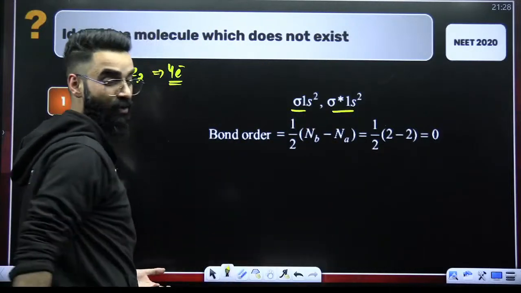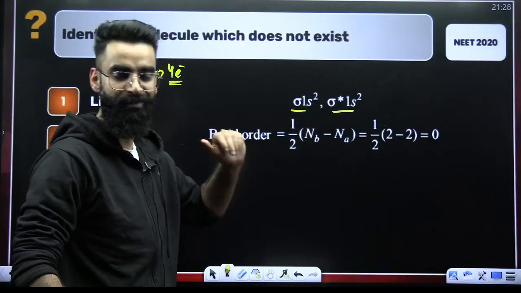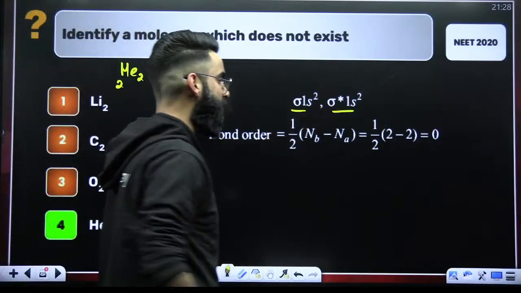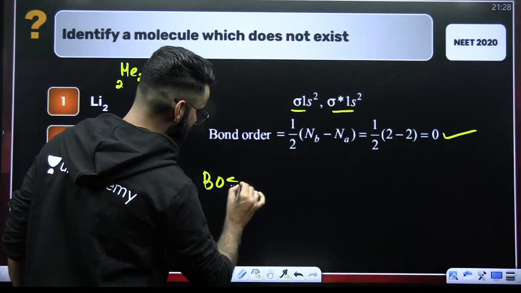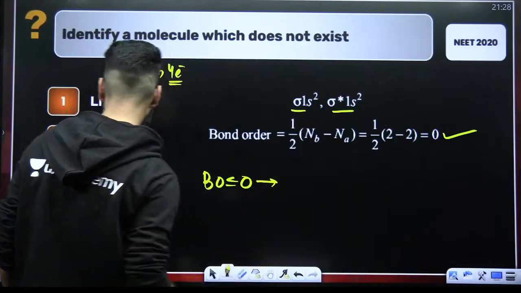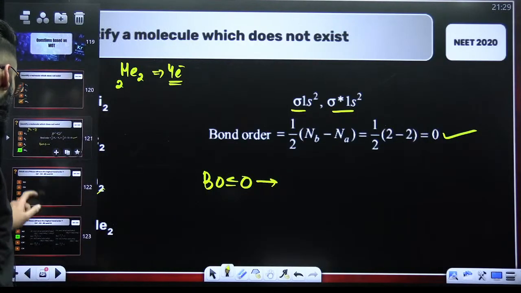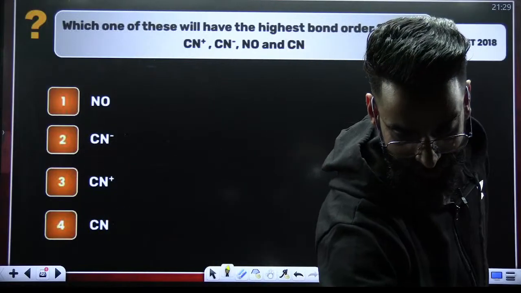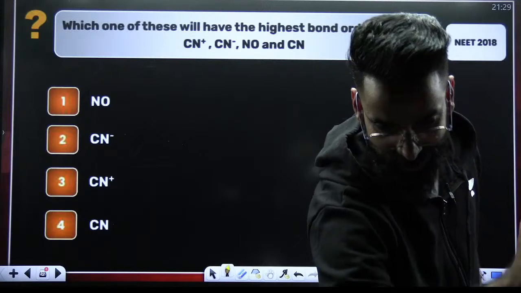And bond order formula, you already know. Half of number of electrons in bonding minus number of electrons in anti-bonding, right? So bonding, anti-bonding, 2 minus 2, that's 0. And when bond order comes out to be less than or equal to 0, the species is non-viable, the species does not exist. So it has to be option 4. That is the correct answer of this particular question.